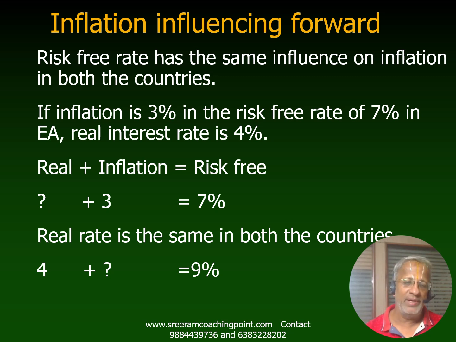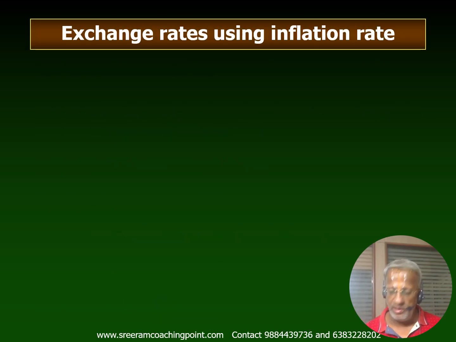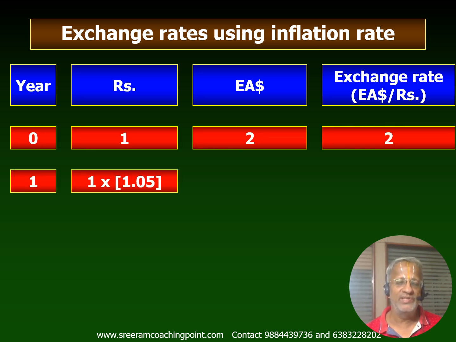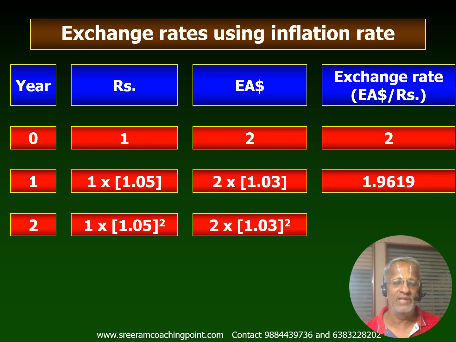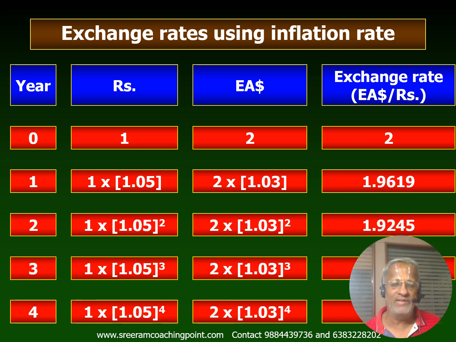Now by taking up 4 as real, inflation for the other country is going to be 5. So keeping 3% and 5% as the base, one can arrive at the forward rate as how we have done it for interest rate parity theorem. So we can just do that exercise. As far as year 0 is concerned, the exchange rate is going to be 1 rupee equal to 2 European dollars. If you apply that based on the inflation rate, that is 5% and 3%, you will end up with 1.9619, 1.9245 and so on.